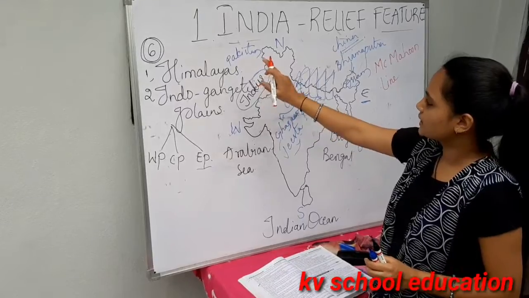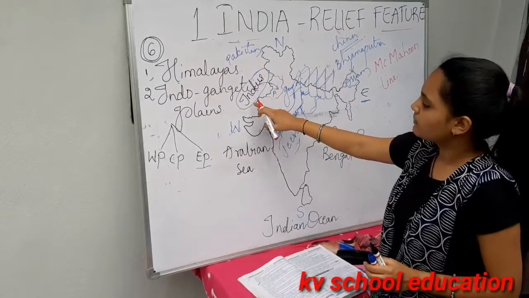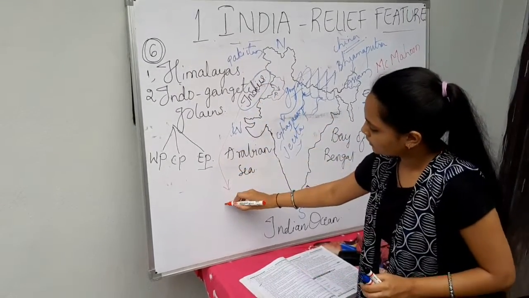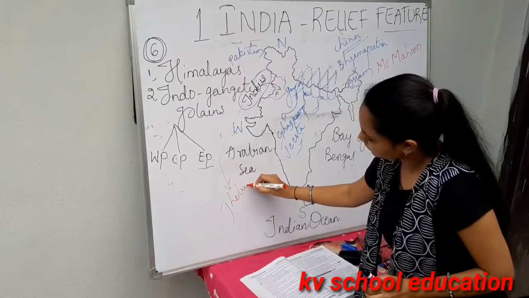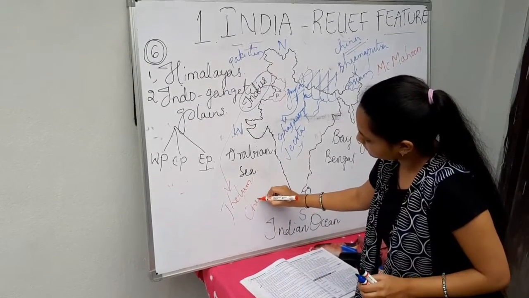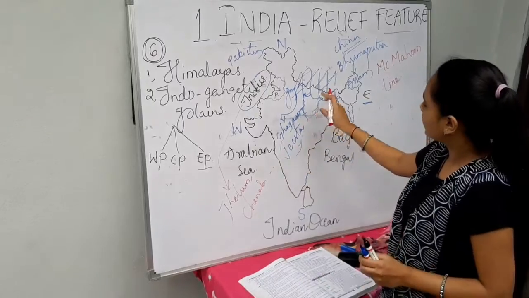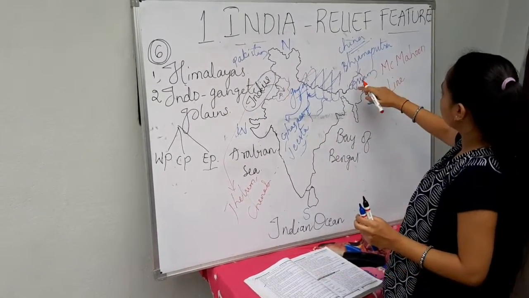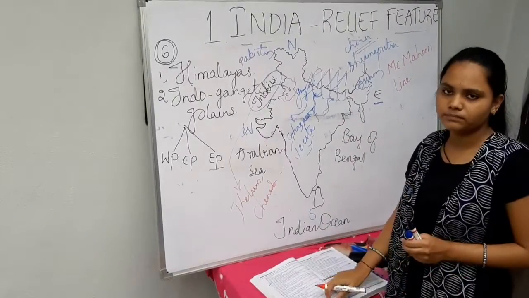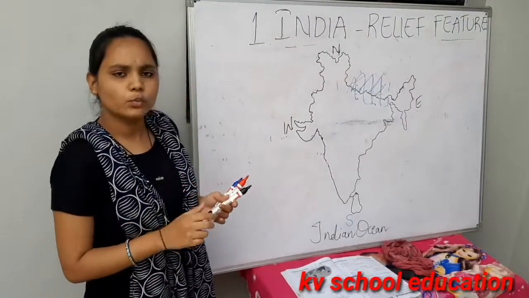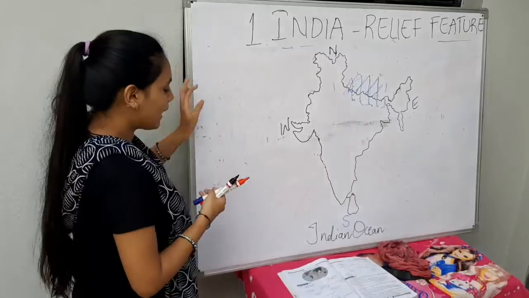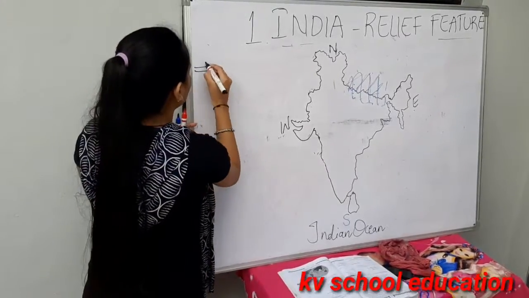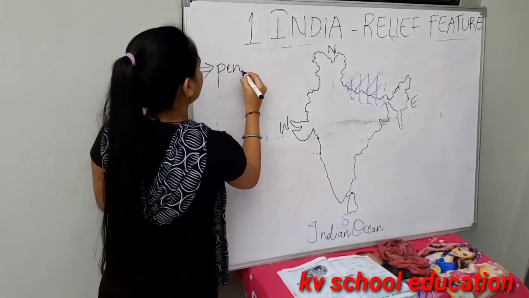The Indus river is present in Pakistan as well as Punjab, and its main tributaries are Jhelum, Chenab, etc. The main tributaries of the Ganga are Ghaggar and Testa, and the Brahmaputra is present in China as well as Assam. Now we have completed two broad divisions of India, and next we will go to the Peninsular Plateau.